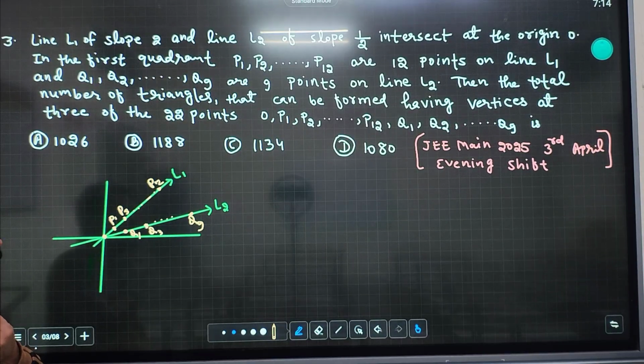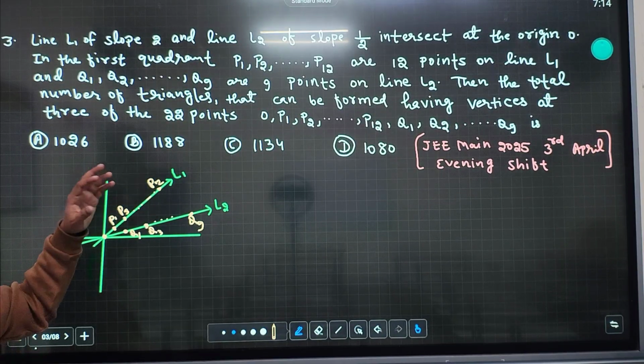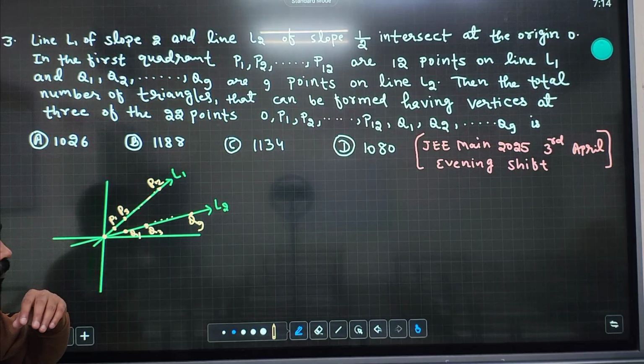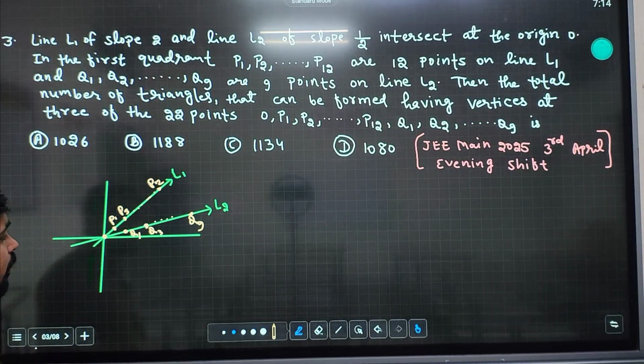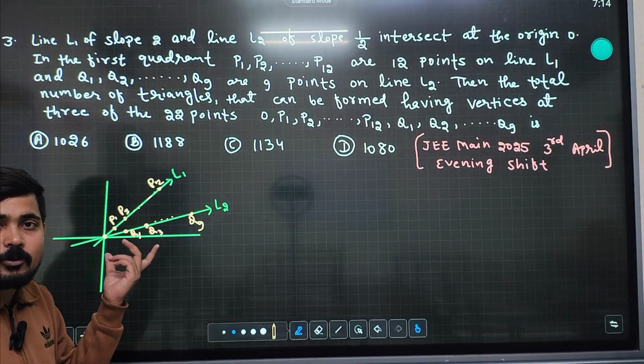There are 12 points on L1 and 9 points on L2.